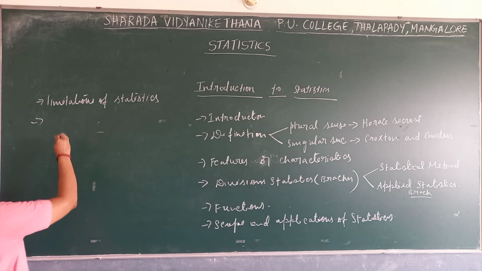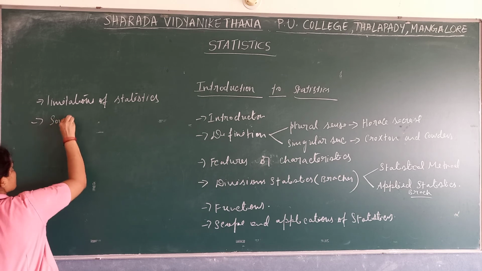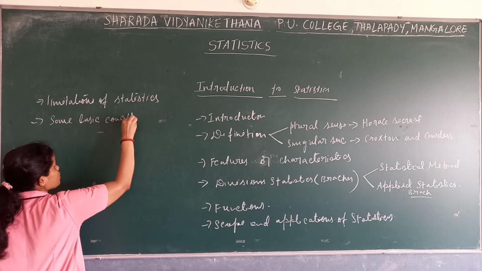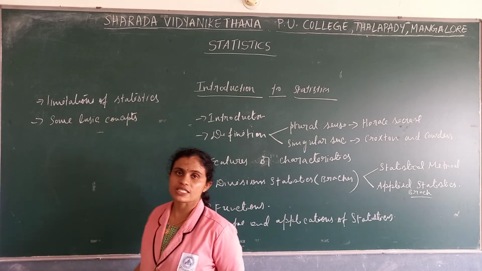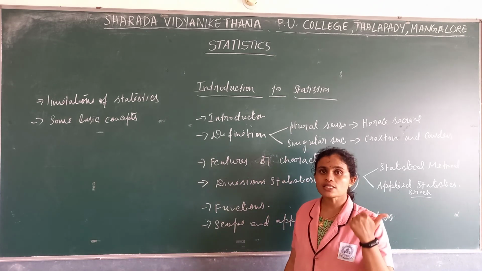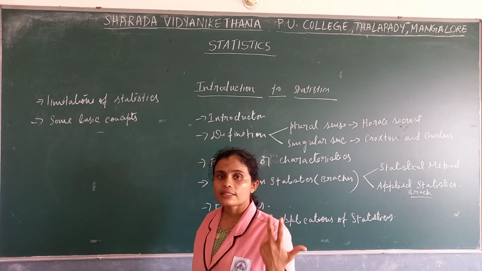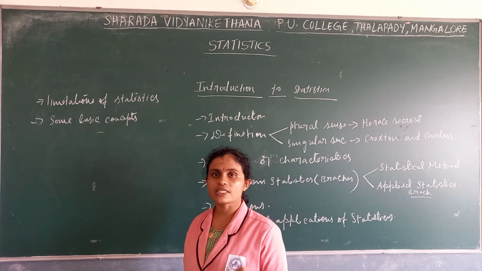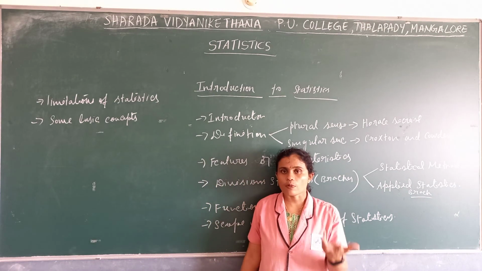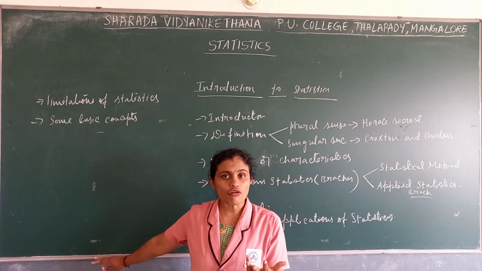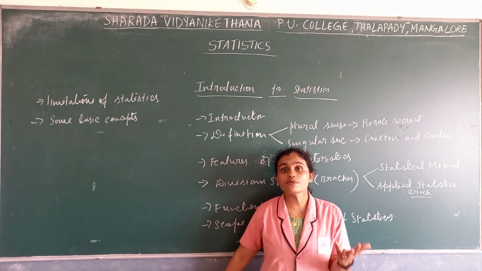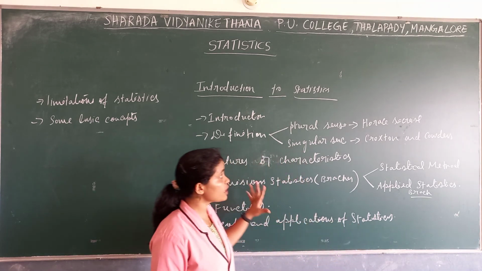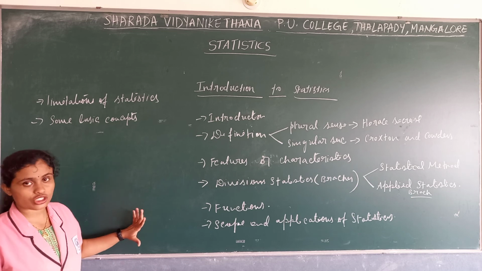Then we studied the last topic, some basic concepts, where we discussed units or individuals, universe or population, samples, qualitative characteristics, quantitative characteristics, variables, attributes, qualitative data, quantitative data, and measurement of qualitative data. There come the nominal scale and the ordinal scale. With this we wound up the first chapter, Introduction to Statistics.